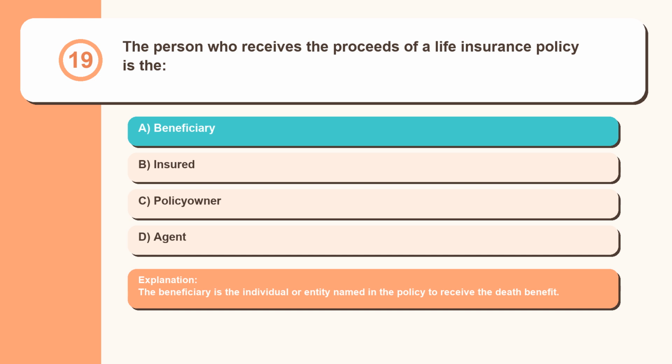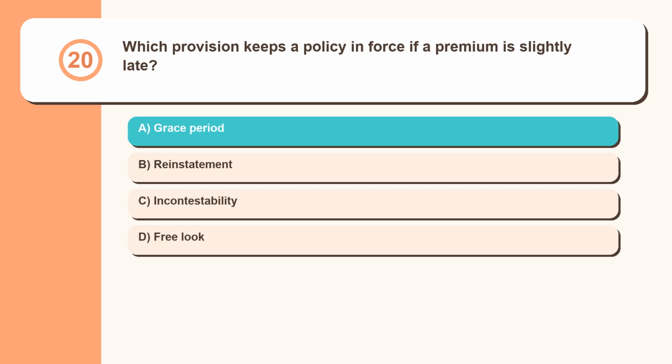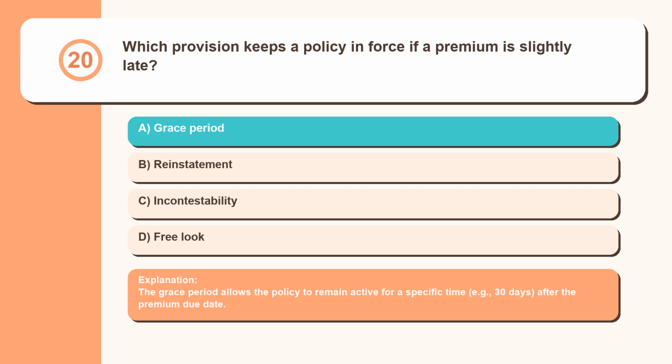The beneficiary is the individual or entity named in the policy to receive the death benefit. Question 20. Which provision keeps a policy in force if a premium is slightly late? Grace period, reinstatement, incontestability, free look. The grace period allows the policy to remain active for a specific time, for example 30 days, after the premium due date.